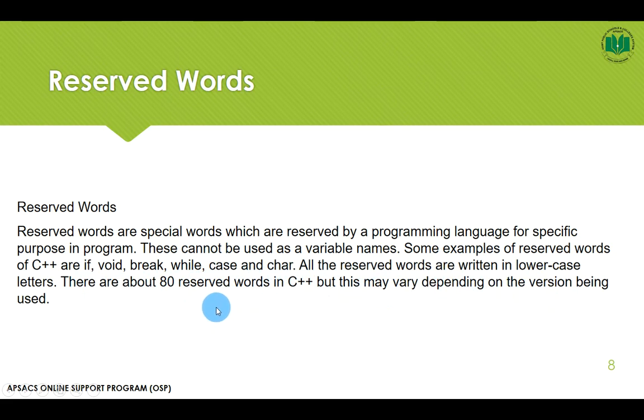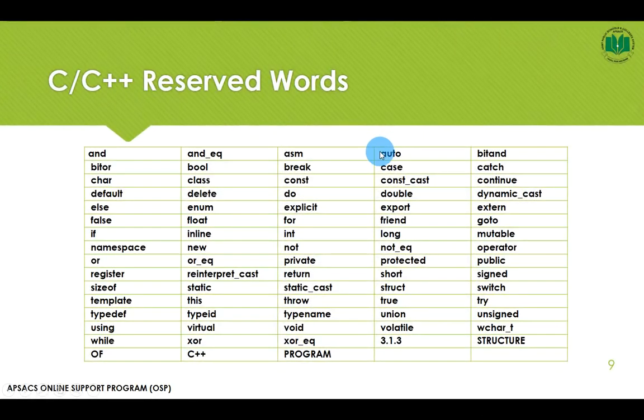A list of the words is here. You cannot use all these words in any kind of C++ program. You cannot use and_eq, asm, auto, bitand, bitor, bool, break, case, catch, char, or any of these words in your C++ programs.